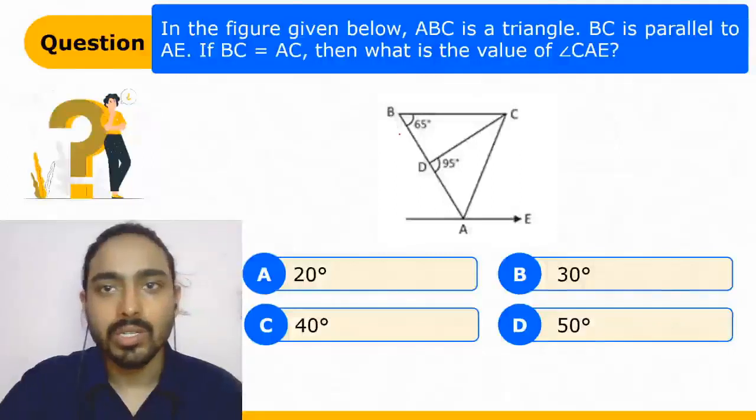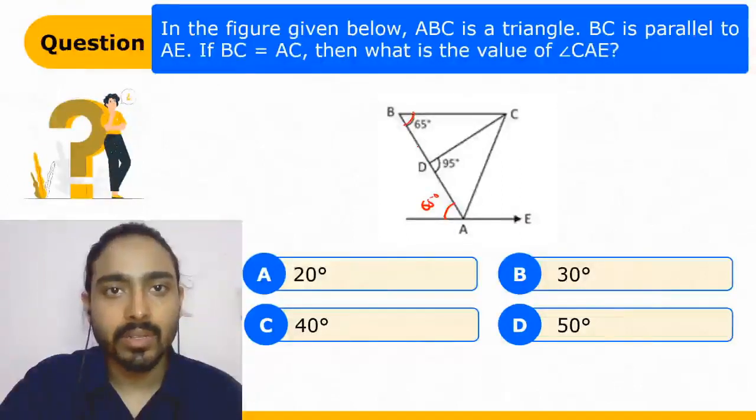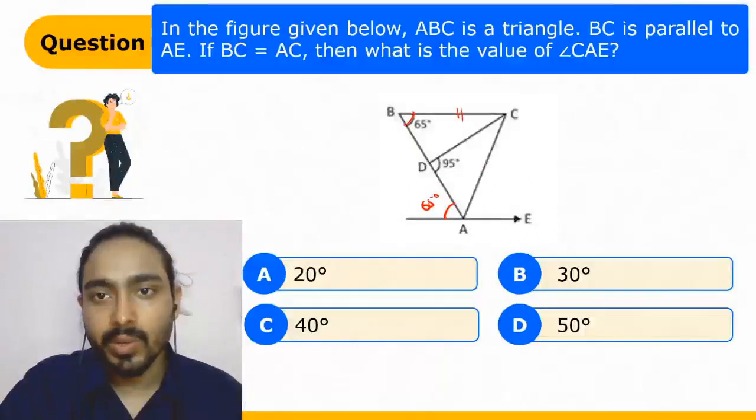In this question also, ABC is a triangle, BC is parallel to AE. These two are parallel, so this will also be 65 degrees because these are alternate opposite angles. And BC is equal to AC, so this angle must be equal to 65 degrees because the angles opposite to equal sides are equal.